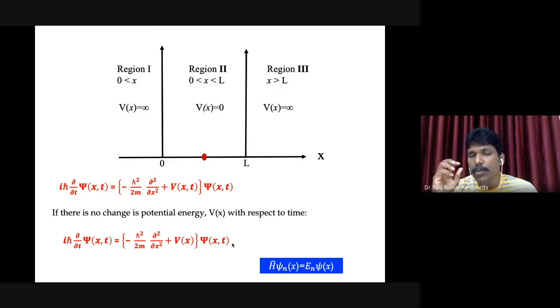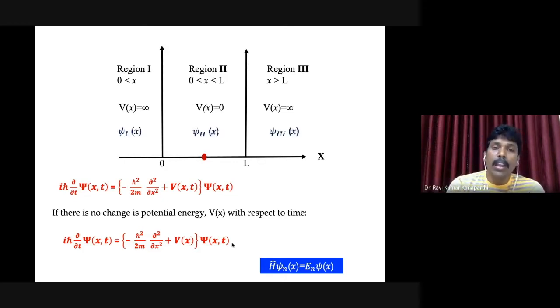So what we do in this particular case, as the potential energy is not changing with time, is that it is enough if we solve H psi is equal to E psi. That is the time-independent Schrodinger wave equation, and we are going to obtain the wave function. Then that wave function, if you multiply with the time factor we discussed in the previous class, that product will obey the time-dependent Schrodinger wave equation.